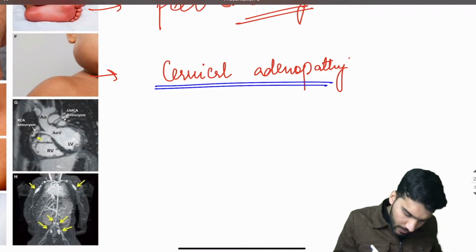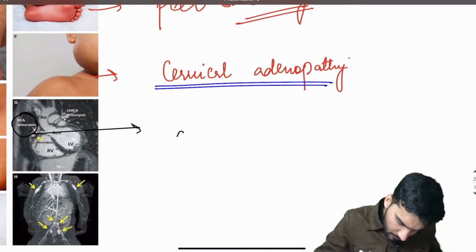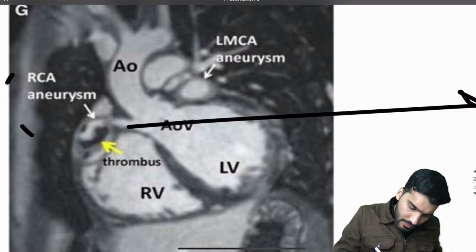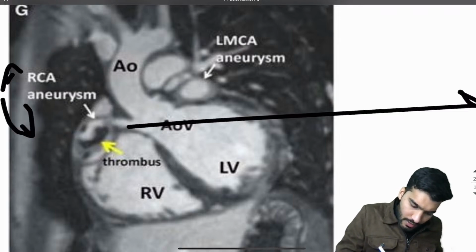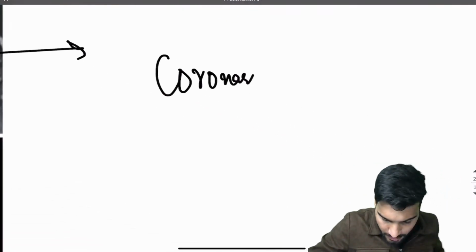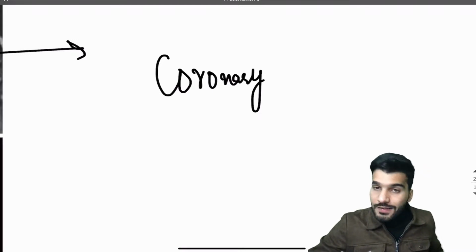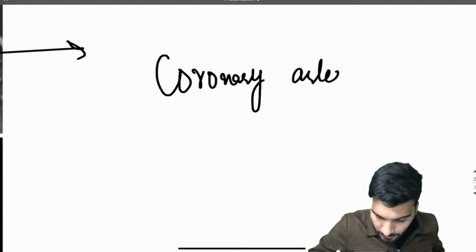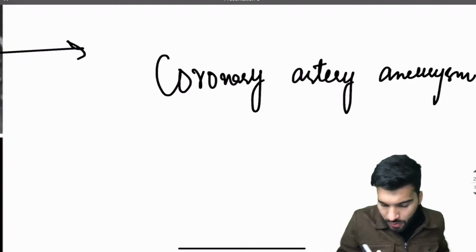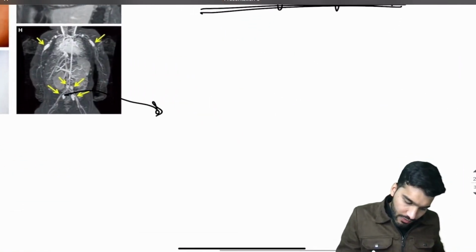Here you can see the patient is having a coronary artery aneurysm in the picture. Look at the picture, guys. It's pointed, having what, coronary artery aneurysm. That's why the patient can have myocardial infarction, and the cause of death is cardiac. And here the patient is having which artery aneurysm?